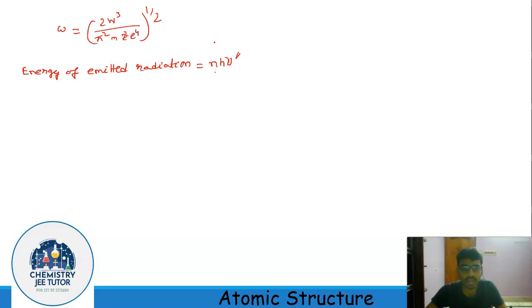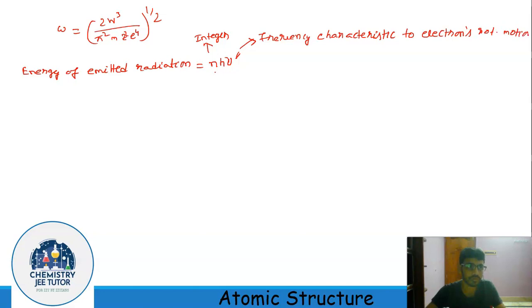Now n is any integer and nu dash is the frequency characteristic to the electron's rotational motion.